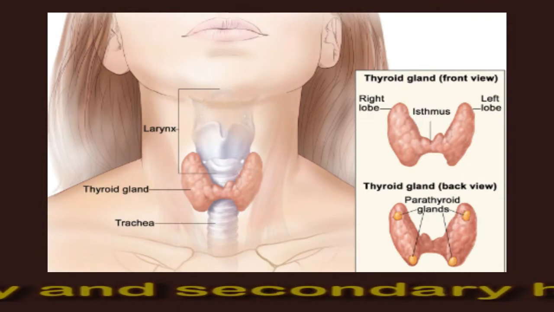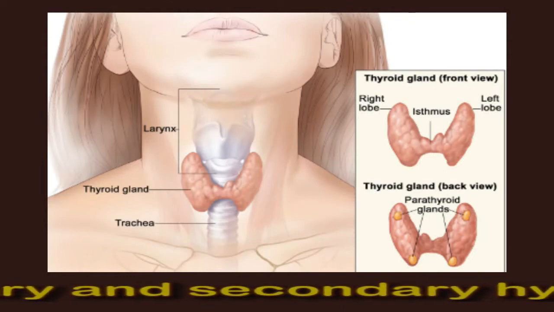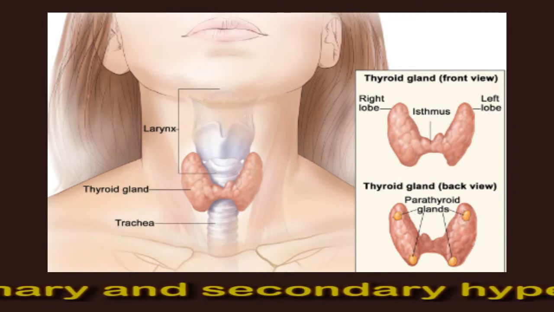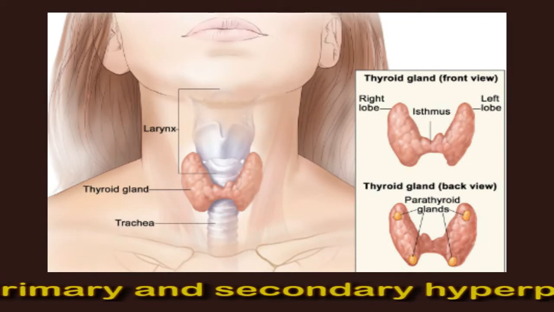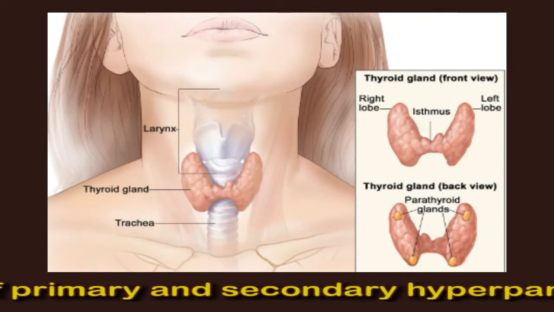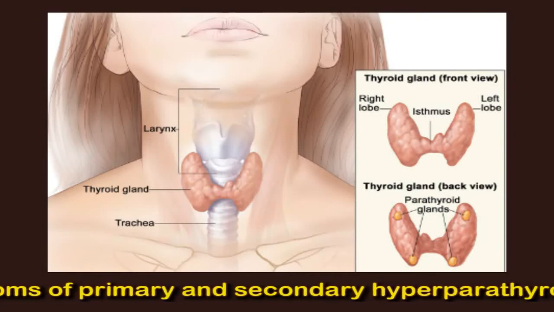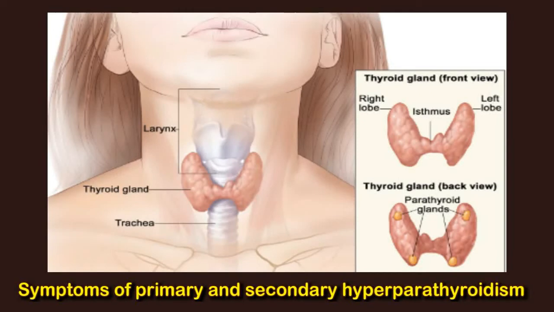Initially, people with primary hyperparathyroidism are unlikely to have any symptoms. However, over time they may experience symptoms due to the high levels of calcium in the body. These symptoms may include excessive thirst, fatigue, increased urination, constipation, memory impairment, confusion, nausea, headaches.